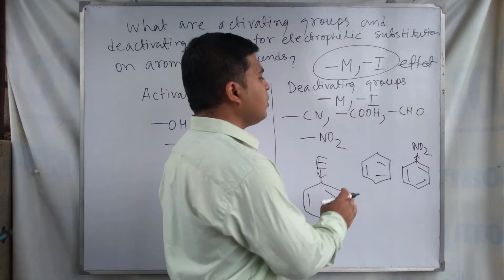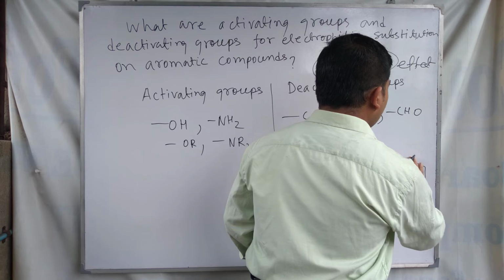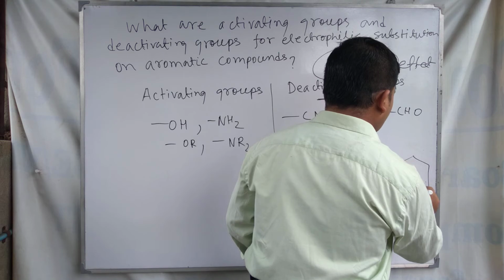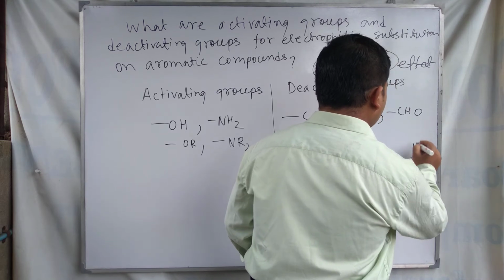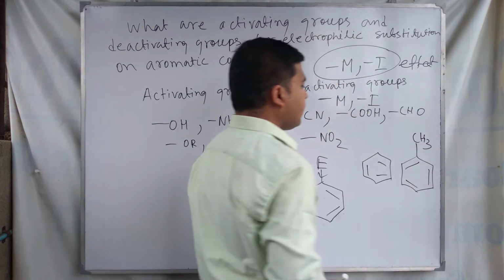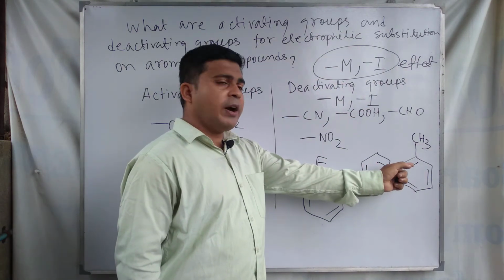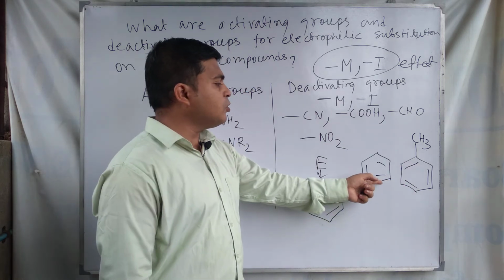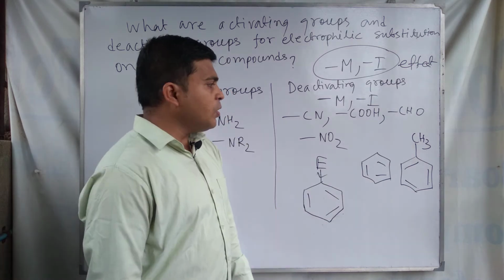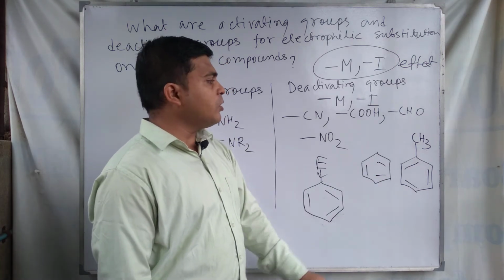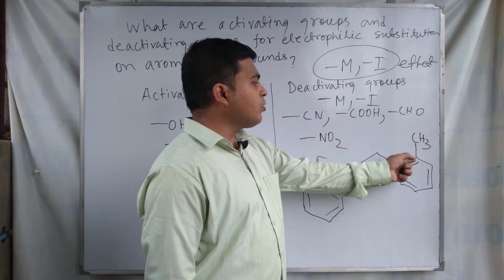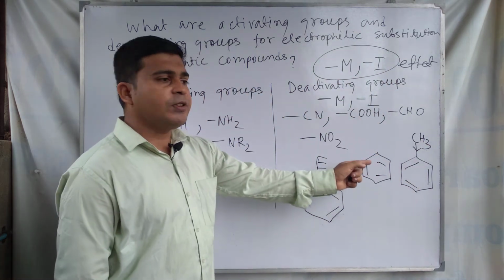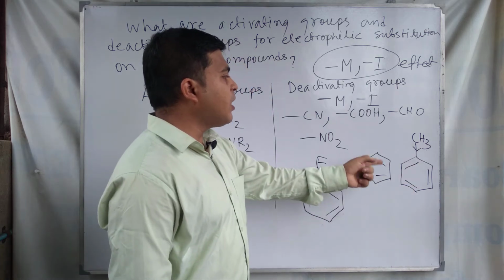But similarly, if we compare toluene and benzene, you can find that in toluene the electrophilic substitution occurs at a faster rate compared to benzene, because in benzene there is no electron releasing or electron donating group, but in toluene the methyl group donates electrons to the benzene ring. As a result the electron density in the benzene ring increases and it becomes more reactive.